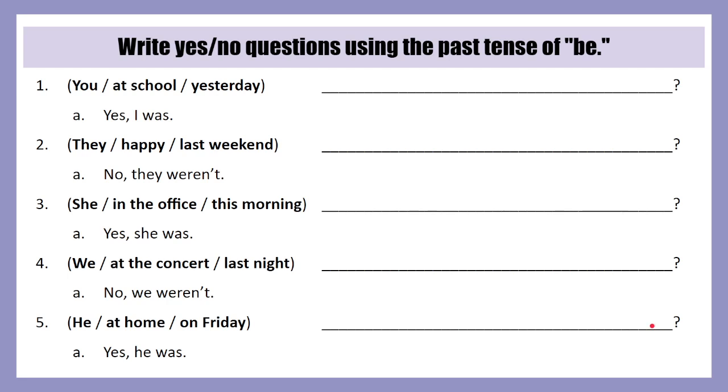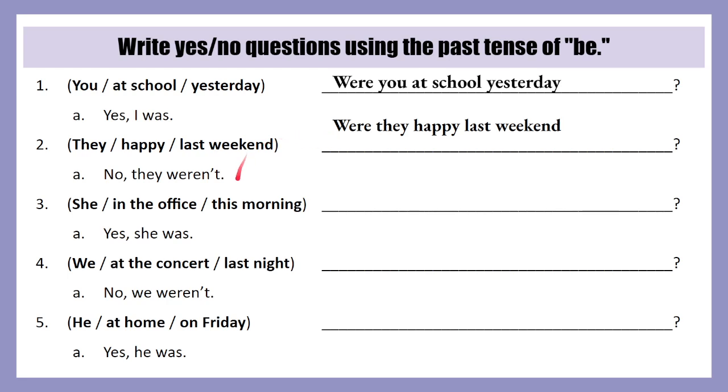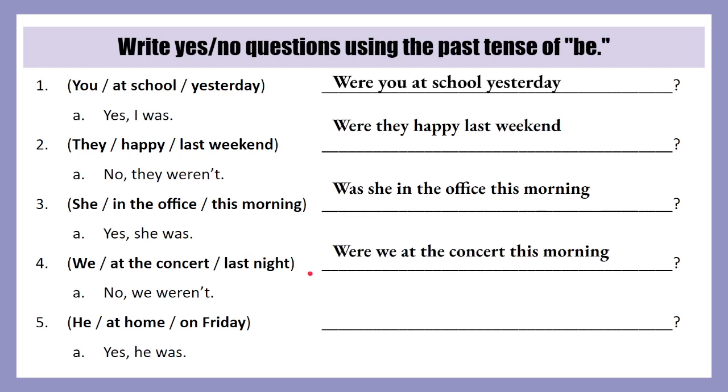Okay, now write yes or no questions. Were you at school yesterday? Yes, I was. Were they happy last weekend? No, they weren't. Was she in the office this morning? Yes, she was. Were we at the concert this morning? No, we weren't. And was he home on Friday? Yes, he was.